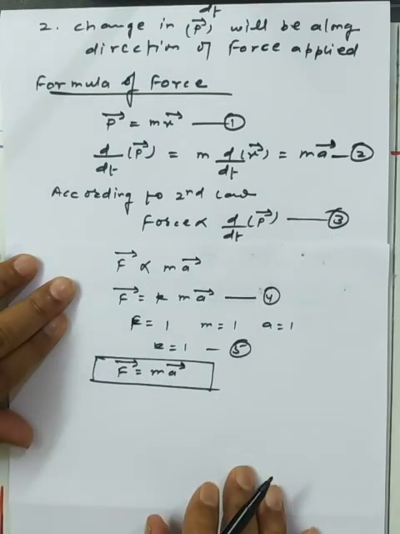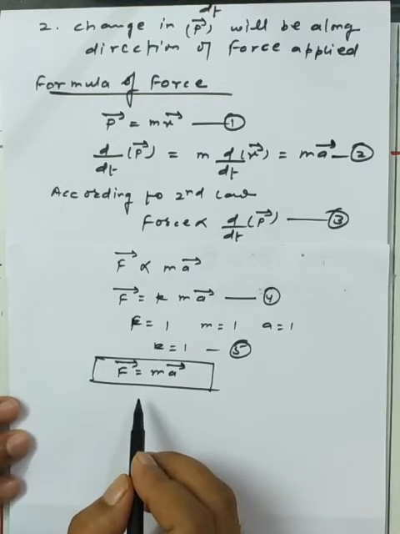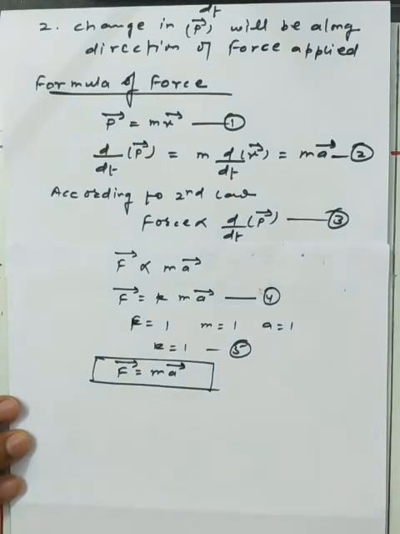So what can we say about the formula of force? Simply, force is a product of mass and acceleration. And initially in the chapter we discussed the basic concept of force. Simply pull or push is called force, which can make several changes in an object, like shape wise, direction wise, speed wise, and so on.